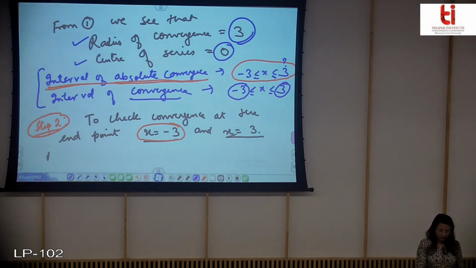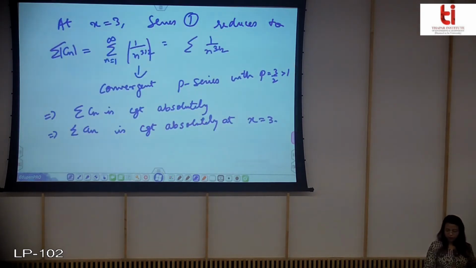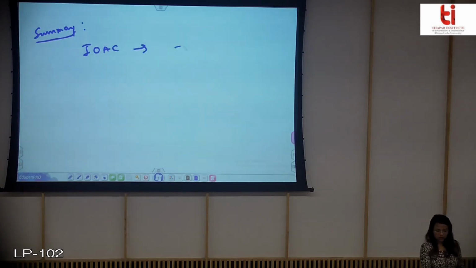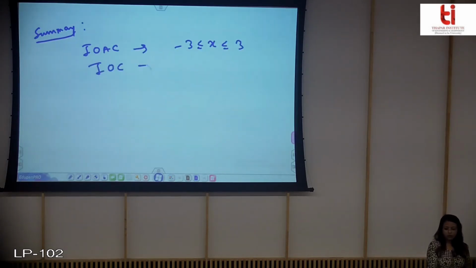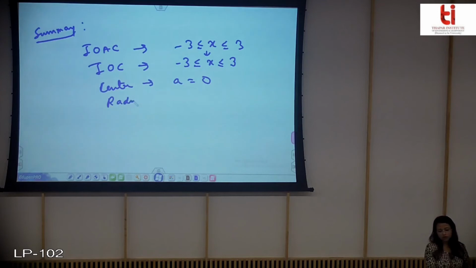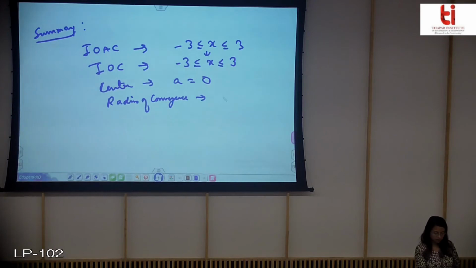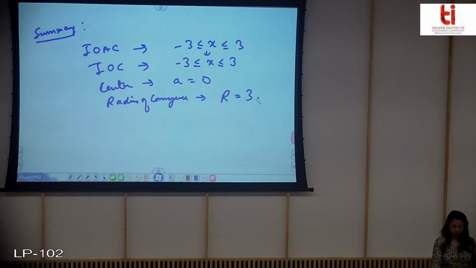So for the final summary of whatever you have done, I'll write: the interval of absolute convergence is this, and obviously the interval of convergence will at least include all the points of absolute convergence also, and the center is equal to 0 and the radius of convergence will be equal to 3.